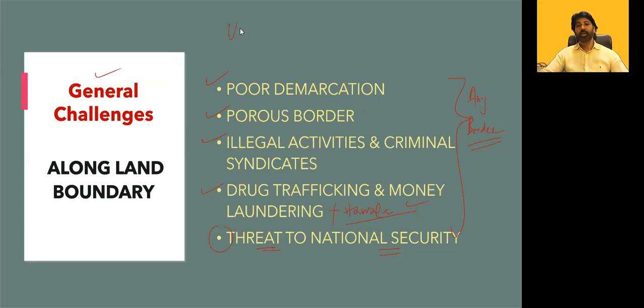Say for example, the US and Mexico. You can say this: poor demarcation, porous border, illegal activities, drug trafficking, it is applicable. It's clear. So it is not specific to a particular country or border. These are generic challenges we are facing along the land boundaries. It's clear. So you will get more points to write in your 250 words answer.